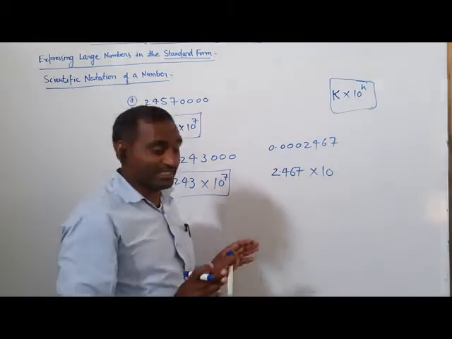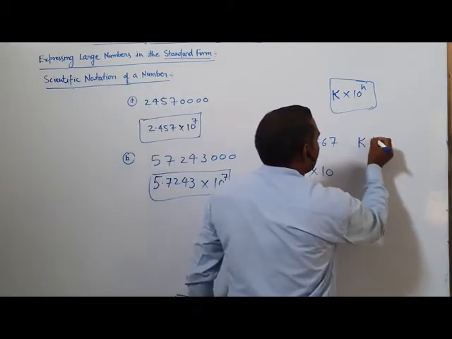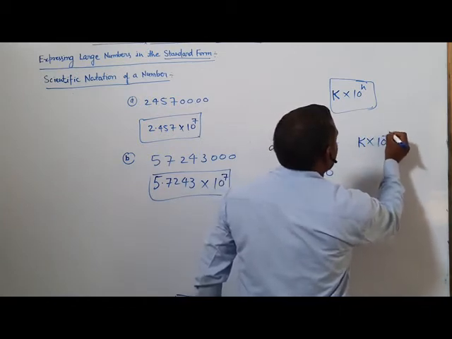When the decimal goes to the right side, the power is k into 10 raised to the power minus n.